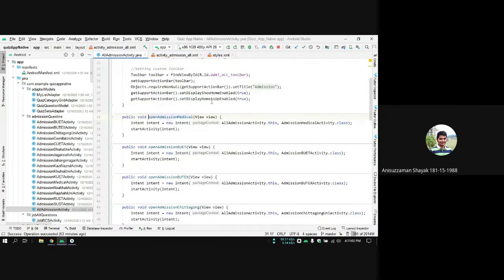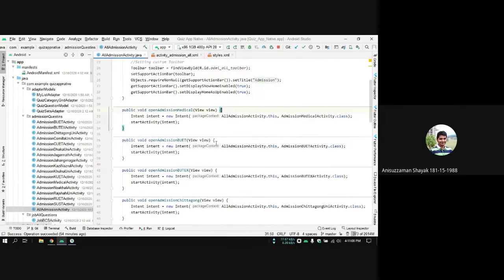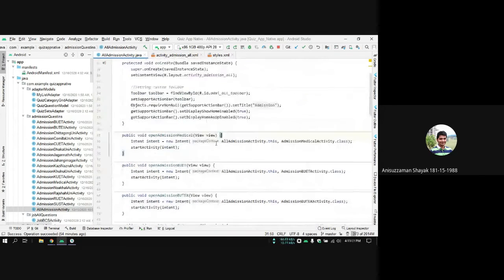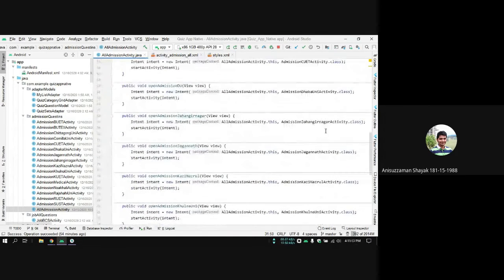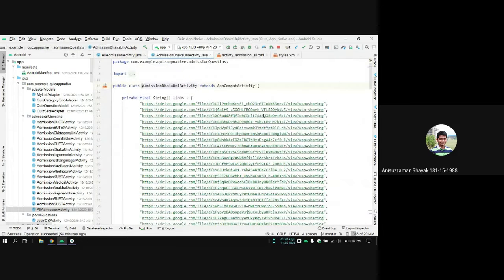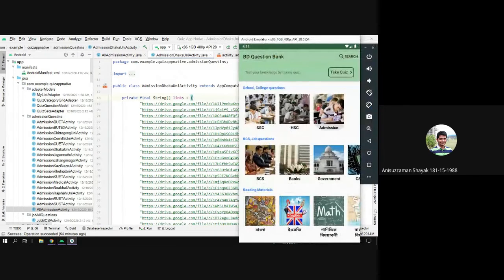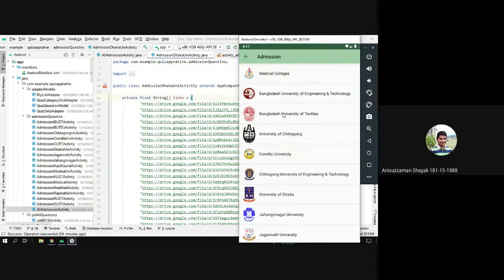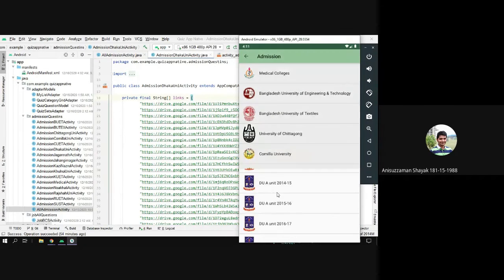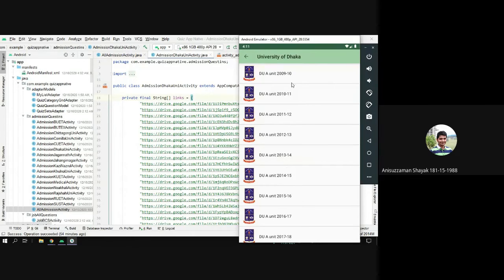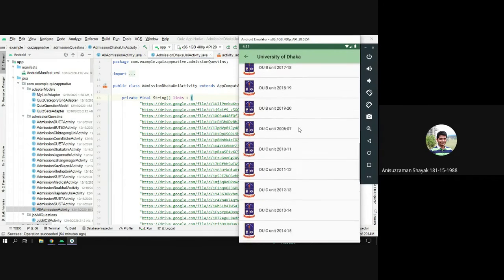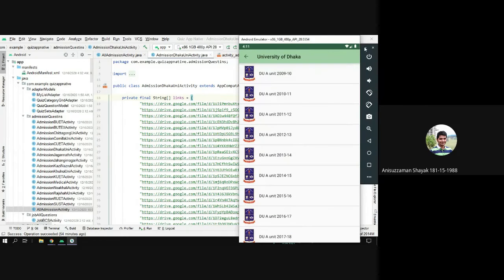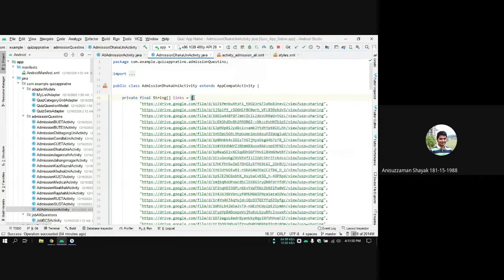Let's go to this on-click method. This on-click method just opens the activity. Now let's open an activity that has some questions. For example, let's go to the Dhaka University activity. So this is the Dhaka University activity. There are a total of 41 questions in Dhaka University. Now all of these are implemented in a list view.